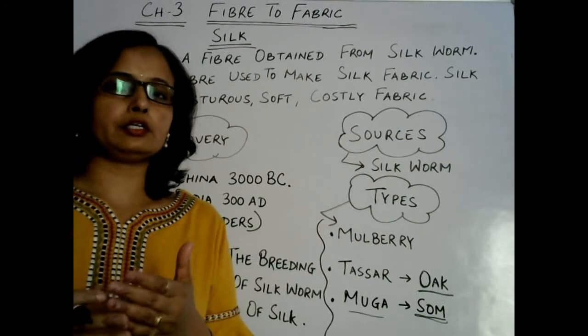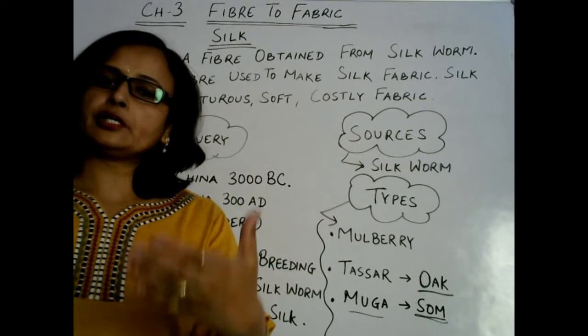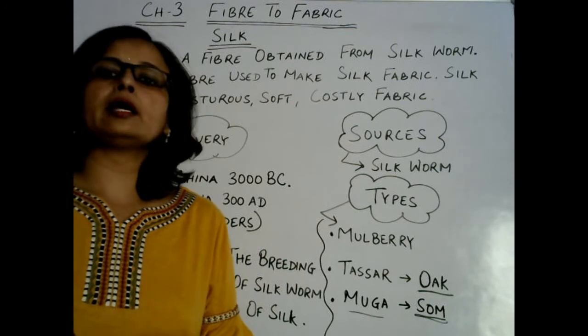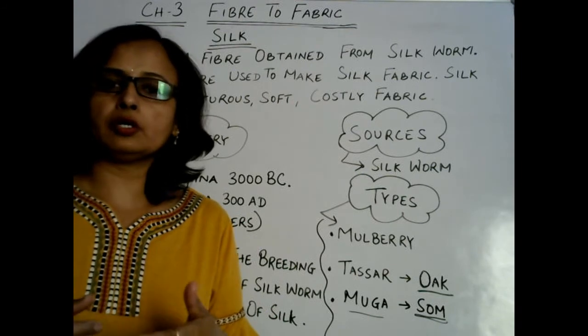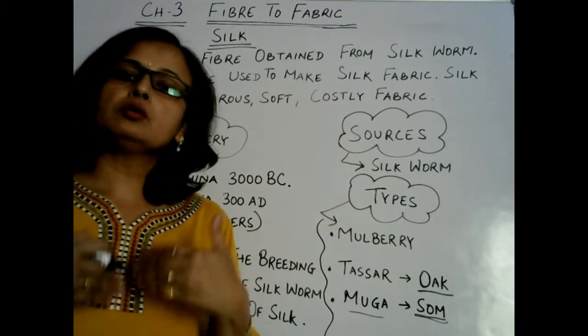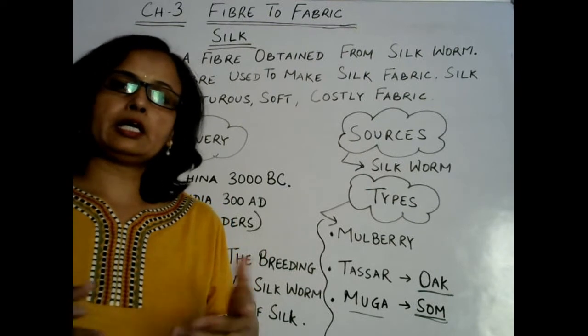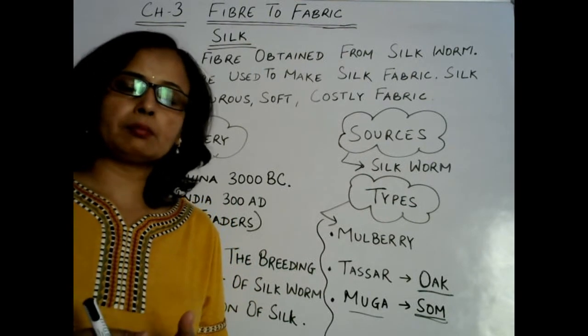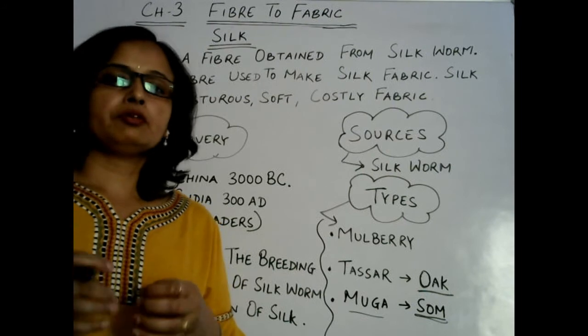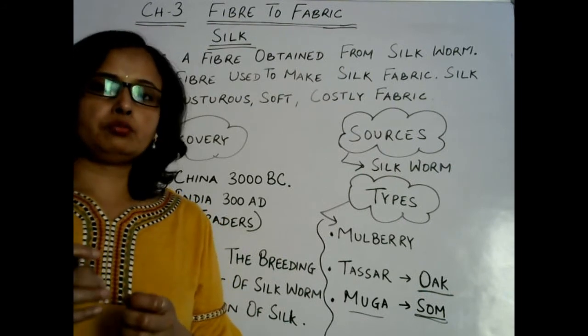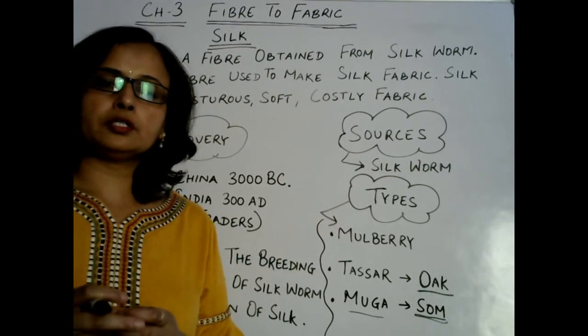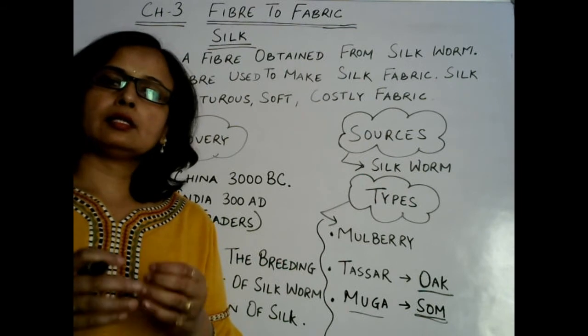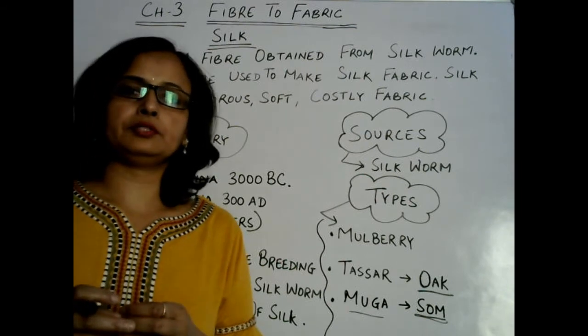During summer it will not allow the outer heat to come inside our body, and during winter it will not allow the body heat to go outside from our body. In that way it keeps us cool during summer and warm during winter. So this is an important characteristic of silk: it is a bad conductor of heat.